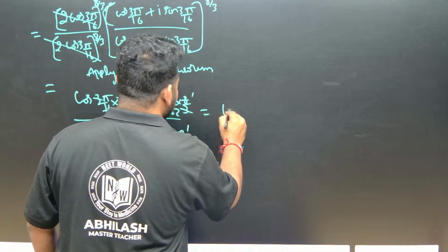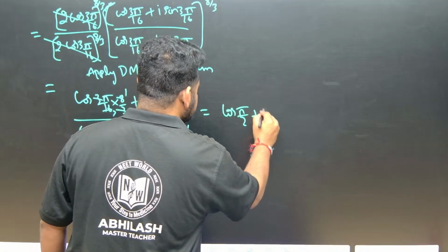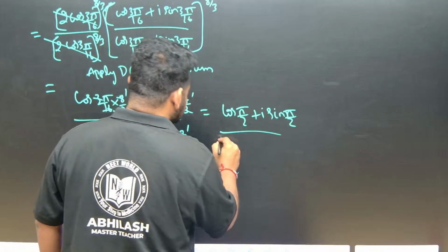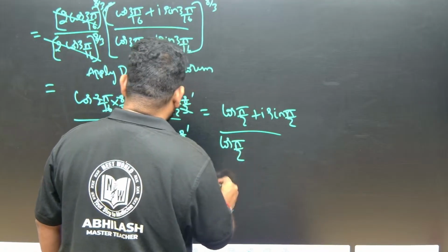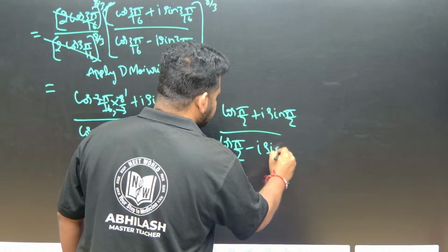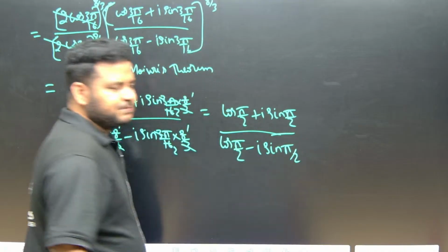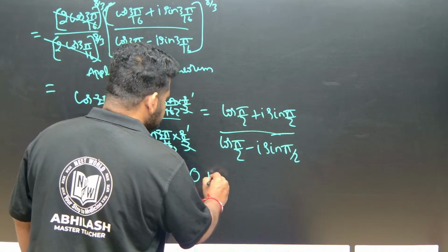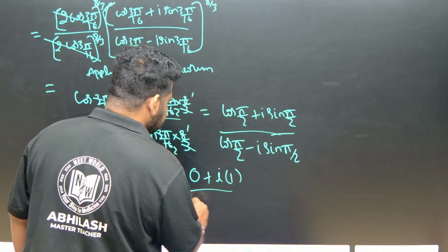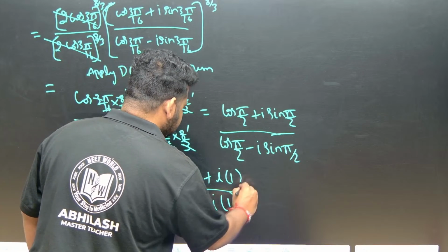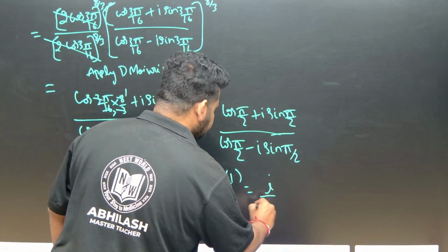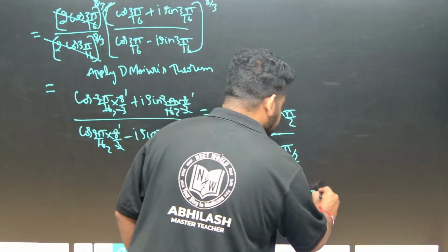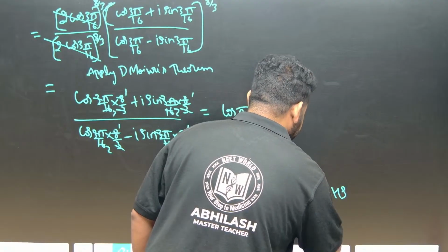So this will become cos pi by 2 plus I sin pi by 2, divided by cos pi by 2 minus I sin pi by 2. We know that cos pi by 2 is 0 and sin pi by 2 is 1. Let us put the values. So this will become 0 plus I into 1, divided by 0 minus I into 1. Finally this will become I divided by minus I. If we cancel, you will have equal to minus 1. That is very simple. Correct? That is nothing but equal to RHS. Hence we have proved it.